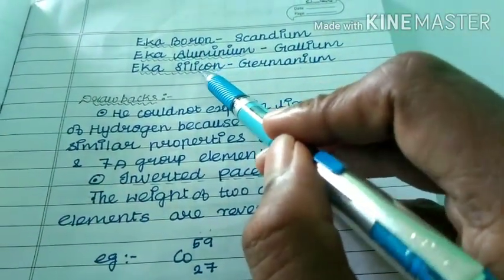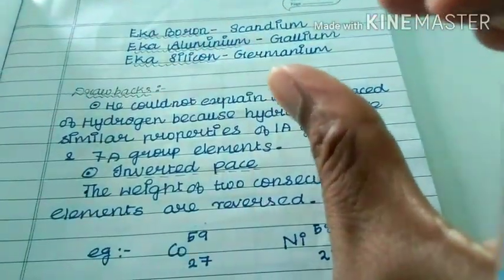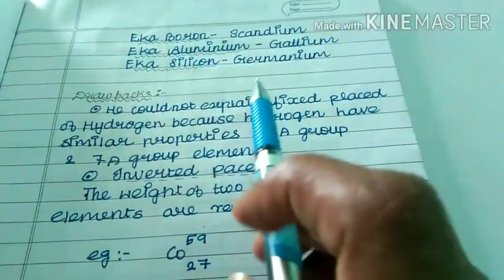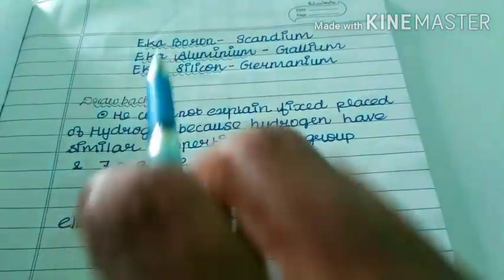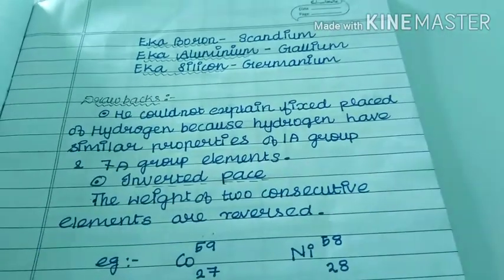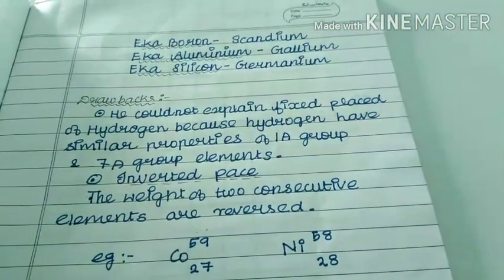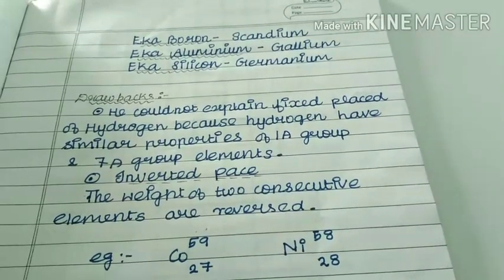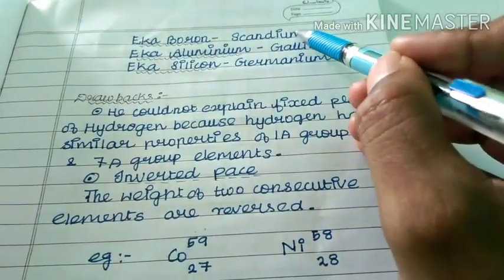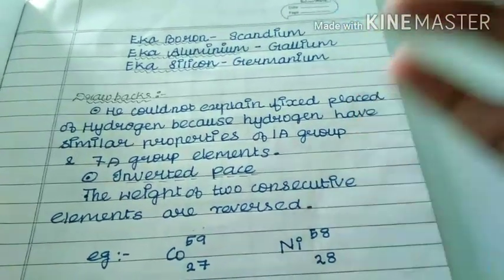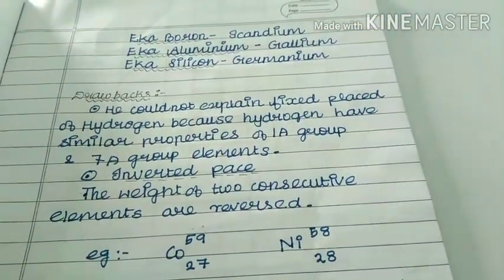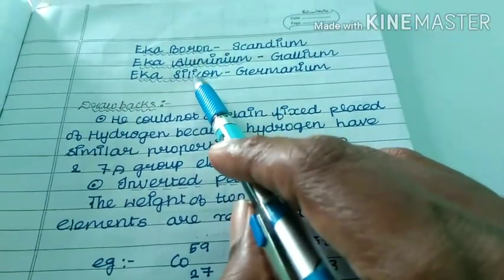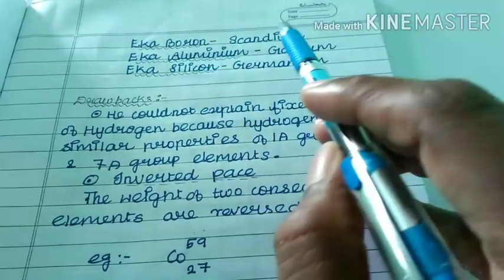Eka boron, Eka aluminum, Eka silicon, these are the gaps. We discussed already, he left some gaps in the periodic table and named those gaps. But after Mendeleev, some scientists came and filled the gaps with elements, and they concluded that what Mendeleev said regarding these three elements was right, that the properties of these elements are equal to those elements.